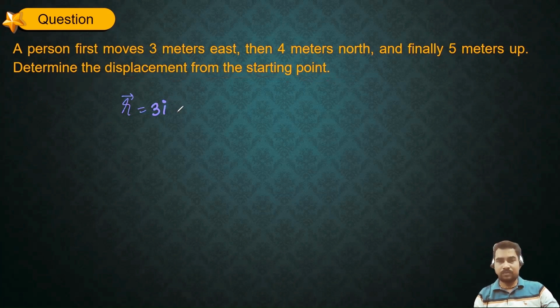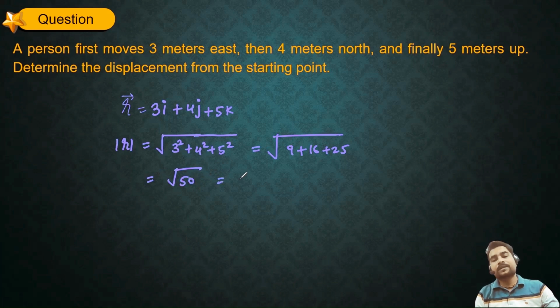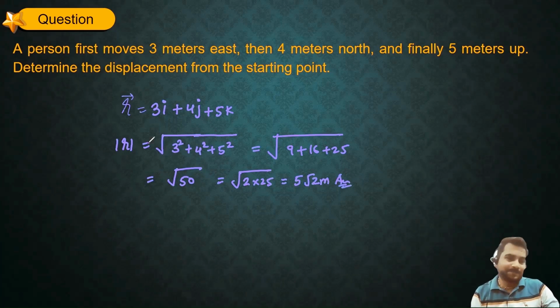So it is going to be 3i because it is moving 3 meter east, then 4 meter north, so 4j, and lastly 5 meter up, so plus 5k. Now using this displacement vector, I can determine its magnitude, and that magnitude is actually my displacement. If you solve this, you will get 3 square 9, 4 square 16, 5 square 25. If you add all of them, you will get under root 50, which is nothing but 2 into 25, or else 5 root 2 meter. So that would be your answer.